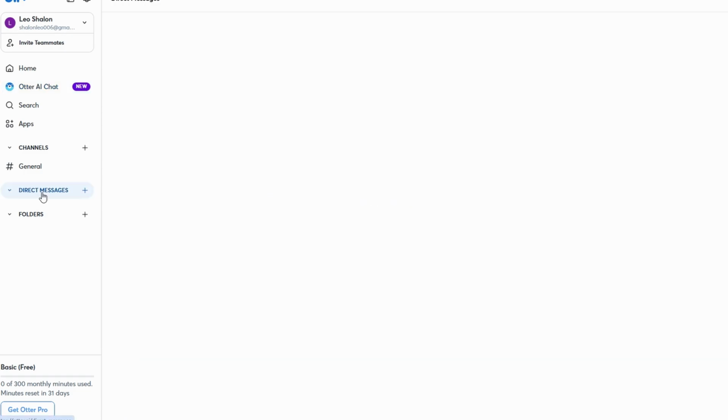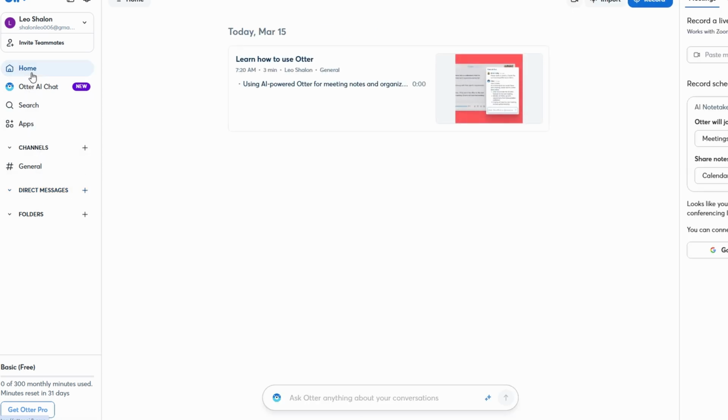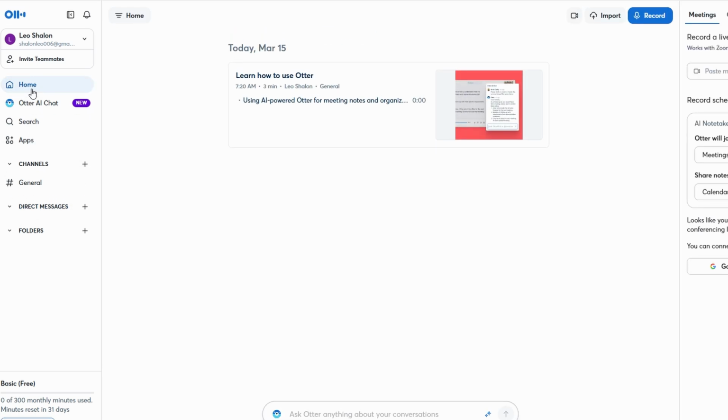Now, let's talk about how to record meetings with Otter AI. There are actually a couple of ways to get content into the system. The most straightforward way is to record live meetings. This means you're attending a meeting, and you simply click Start Recording in Otter. While the meeting is happening, Otter will transcribe everything in real time.